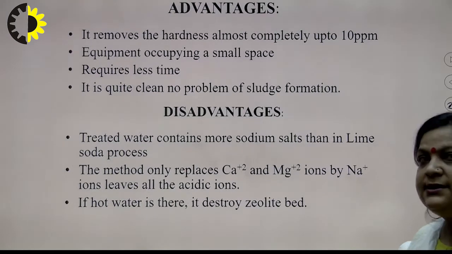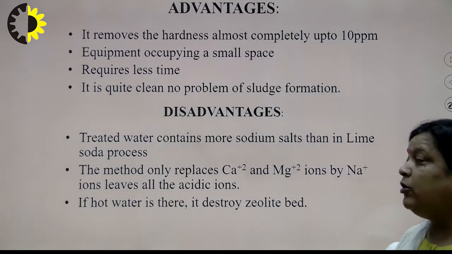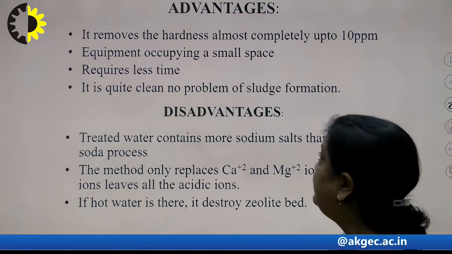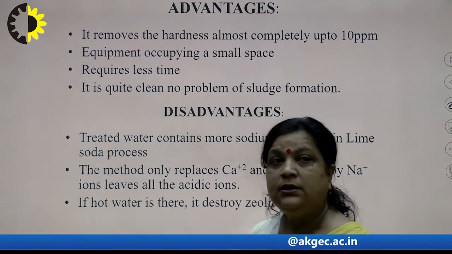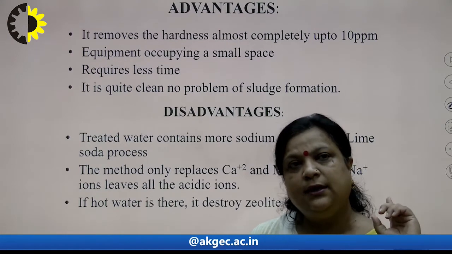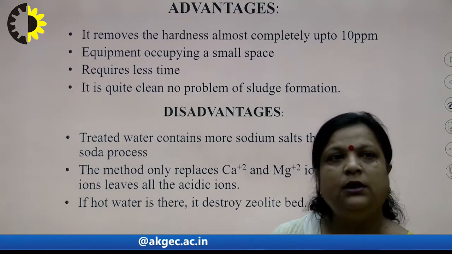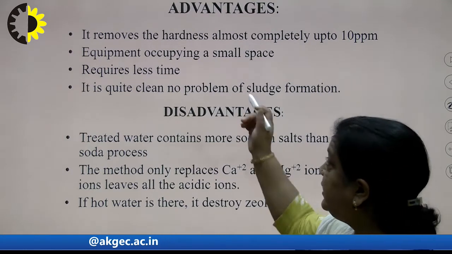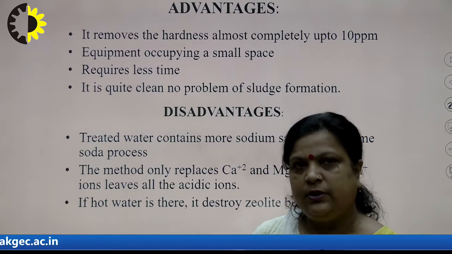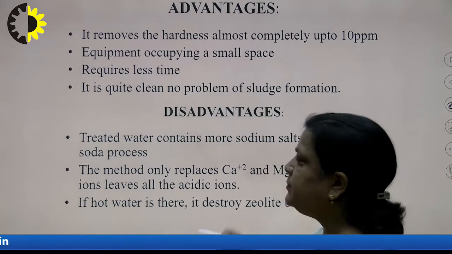Now, advantages. The first or major advantage is we can remove hardness up to 10 ppm. Suppose water contains 200 ppm hardness, by this method we can reduce the hardness to 10 ppm. Second, it is a small apparatus, so it occupies small space.